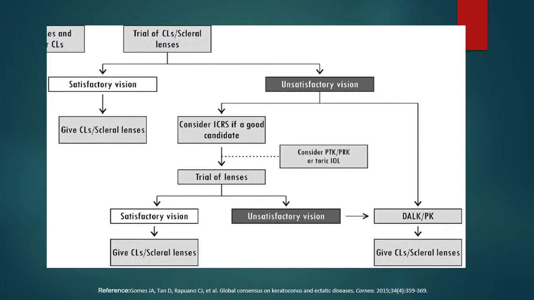Another point is the ABCD classification is not just a stage 2, stage 3 or stage 4. The ABCD stands for A, anterior corneal curvature, B for posterior corneal curvature, C for corneal thickness, D for distance visual acuity. There are particular parameters for each of these 4 factors, and it is given like A1, B3, C4. So I think you missed out on that particular aspect when I told you to classify according to ABCD. That's going to be homework for all of you, to go back and read what the ABCD classification signifies here.